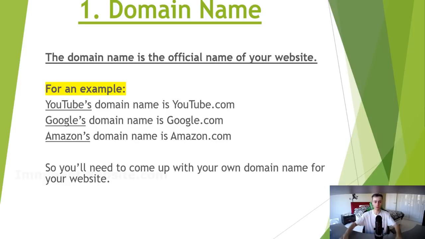So for example, YouTube's domain name is youtube.com, Google's domain name is google.com, and obviously Amazon's domain name is amazon.com. So you get the big picture. Your domain name is going to be the official name of your website. So you'll need to come up with your very own domain name for your website.